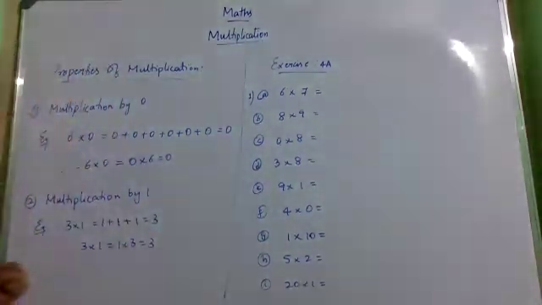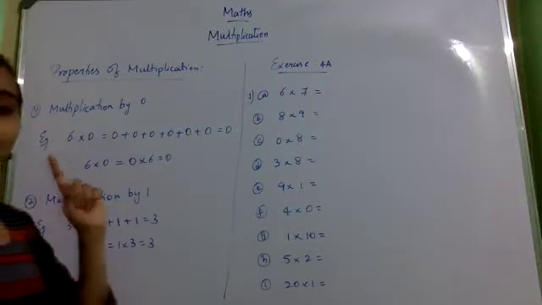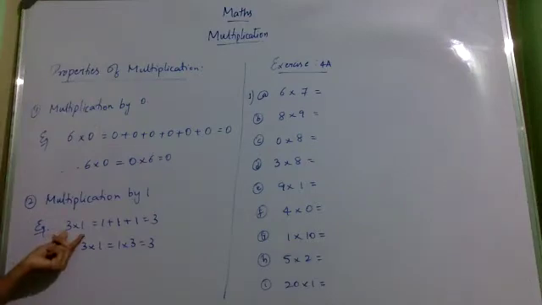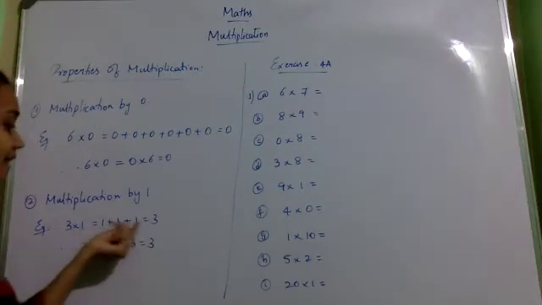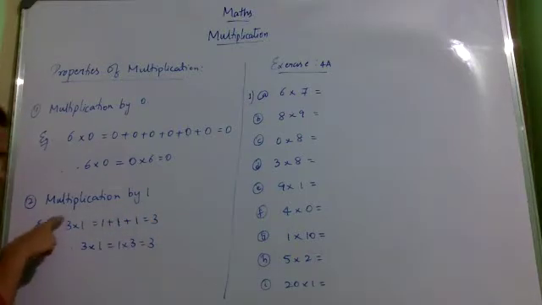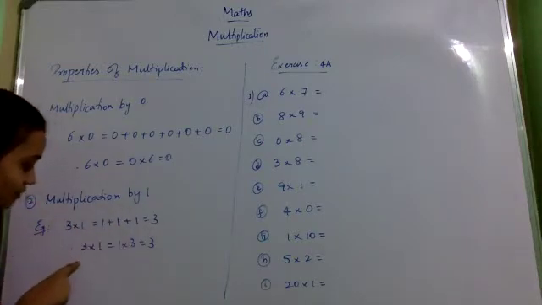Okay. The next property is multiplication by 1. So what happens when 1 is multiplied with any number? We will see that, for example, 3 into 1. What does it mean? 1 is added 3 times. So 1 plus 1 plus 1 is equal to 3. What can you see here? 3 into 1, you are getting 3 itself. Right?